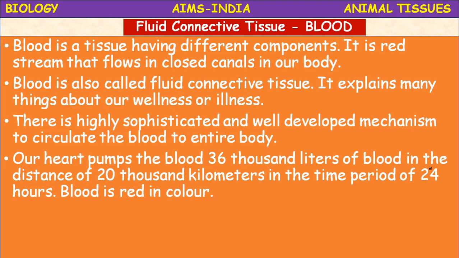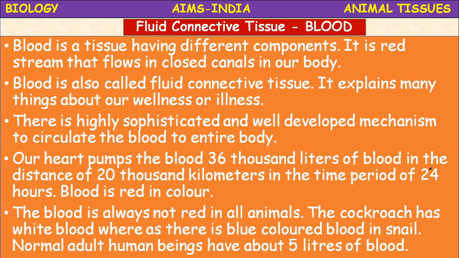Okay, the blood is red in color, but all animals cannot be our relatives, though the blood is red in color. Do you agree with the statement that the blood is not always red in all animals? Yes, the blood is not always red in all animals. For example, the cockroach has white blood, whereas there is blue blood in the snail.